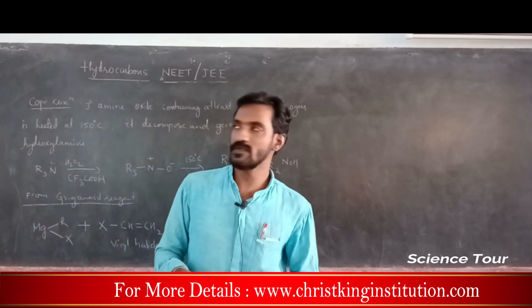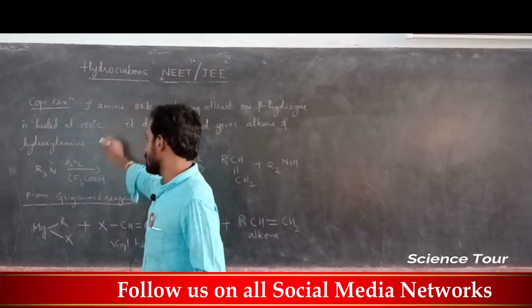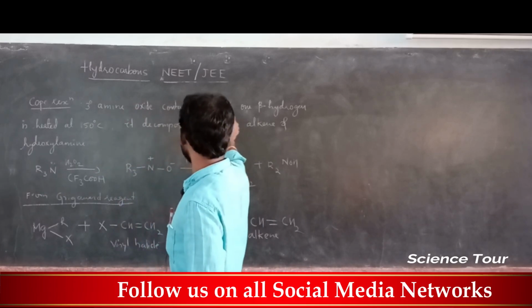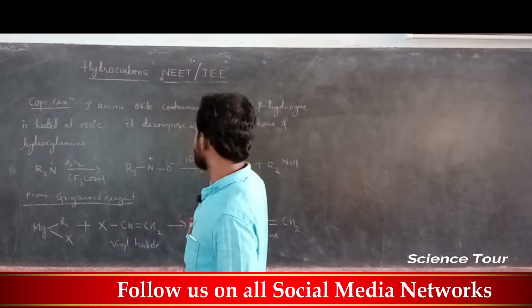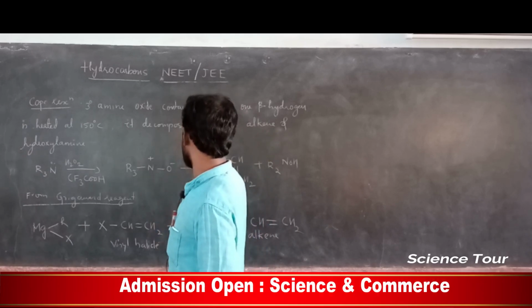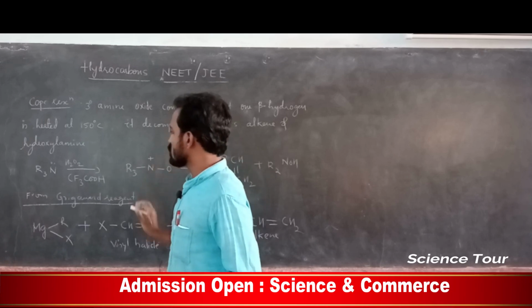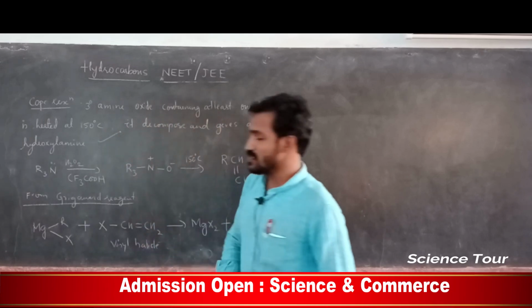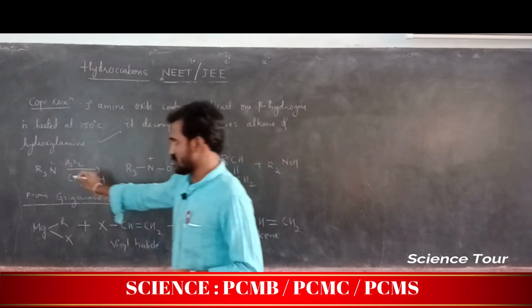Understood? My dear students, next, preparation of alkene by the Cope reaction. Cope, C-O-P-E. Cope reaction means a tertiary amine oxide containing at least one beta hydrogen is heated at 150 degrees Celsius. It decomposes and gives alkene. So remember this definition. This is a tertiary amine.